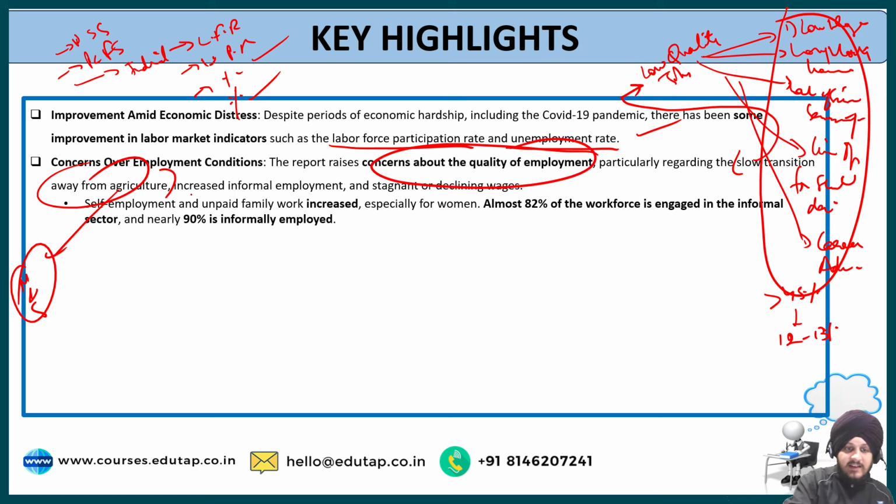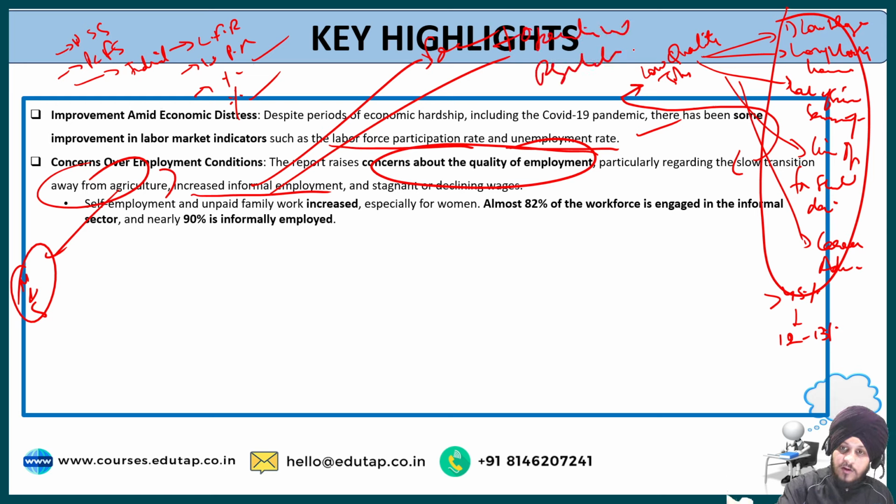The second is increased informal employment. Now, what do you mean by informal employment? Employment in the formal sector means the firm provides some form of social security to its employees. Also, it operates under a regulatory framework, which is not the case with informal employment. In addition, the formal sector is taxed by the government, which also benefits the government in regulating the whole sector, which is not the case with informal employment.